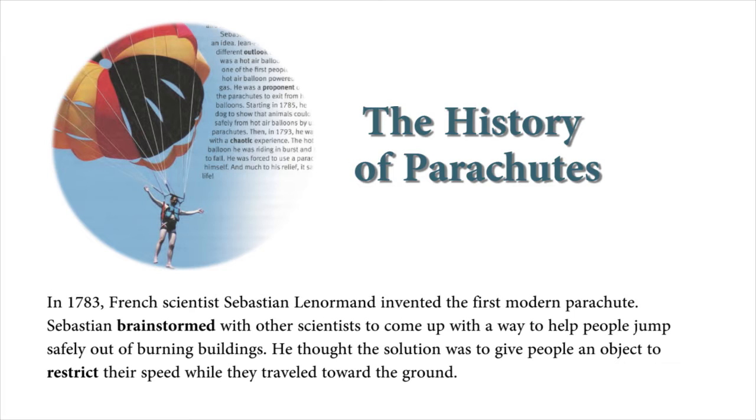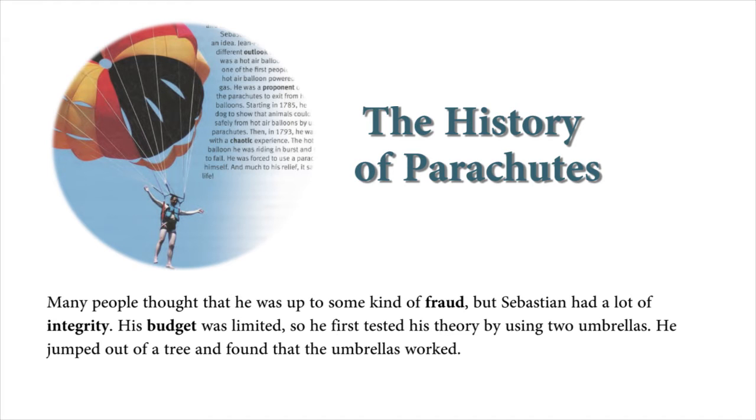He thought the solution was to give people an object to restrict their speed while they traveled toward the ground. Many people thought that he was up to some kind of fraud, but Sébastien had a lot of integrity. His budget was limited, so he first tested his theory by using 2 umbrellas. He jumped out of a tree and found that the umbrellas worked.